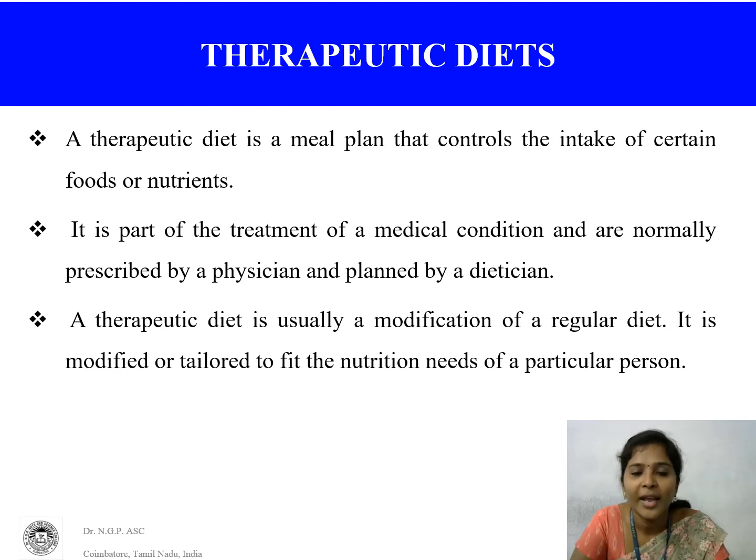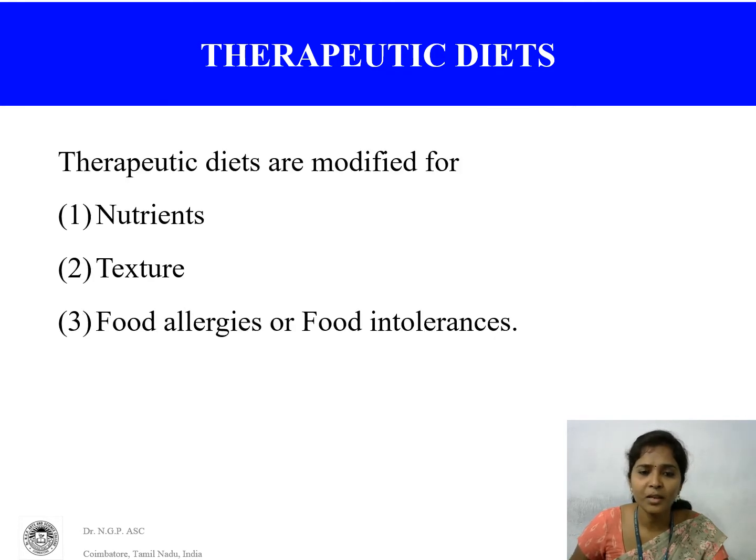A therapeutic diet is a meal plan that controls the intake of certain foods or nutrients. It is a part of the treatment of a medical condition and is normally prescribed by a physician and planned by a dietitian. A therapeutic diet is usually a modified regular diet. It is modified or tailored to fit the nutrition need of a particular person. These are the modified therapeutic diets: nutrients, texture, food allergies, or food intolerance.